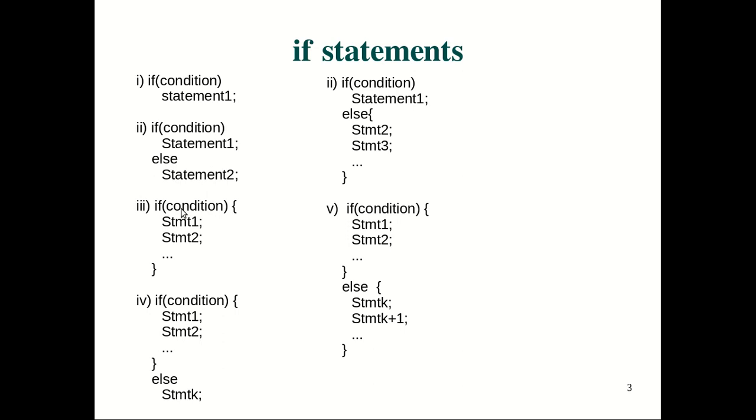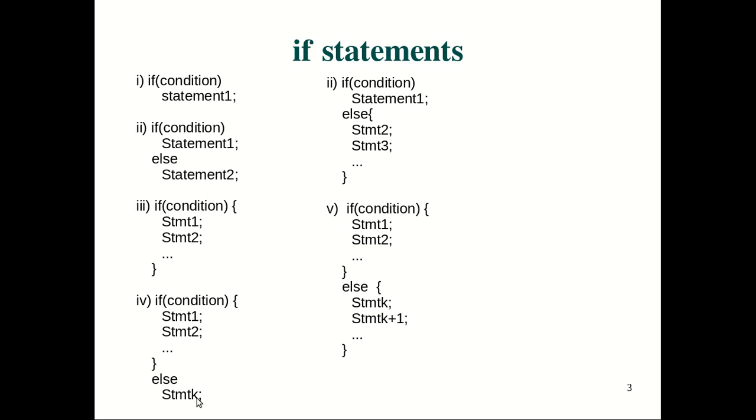Now sometimes we might have multiple statements to be executed under a true condition or a false condition. In that case, we can include one, two or more statements to be executed under the true condition within curly braces. Curly braces, as we know, create a new block. It also creates a new scope, whenever we write it. So if you declare a variable within it, it becomes local to this particular if block or else block.